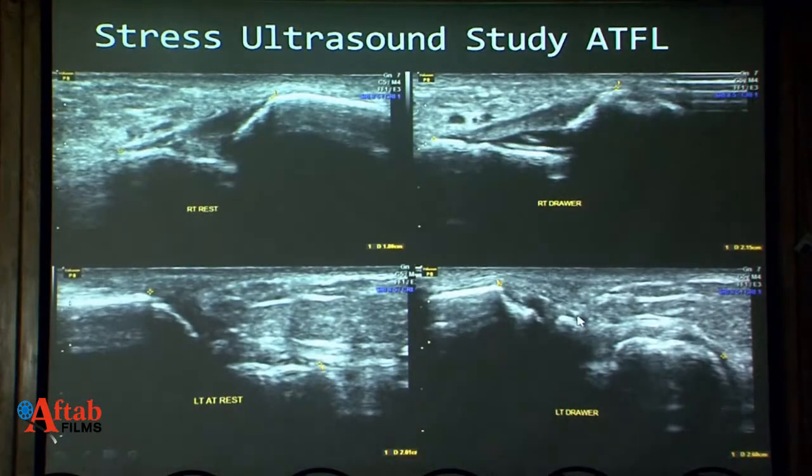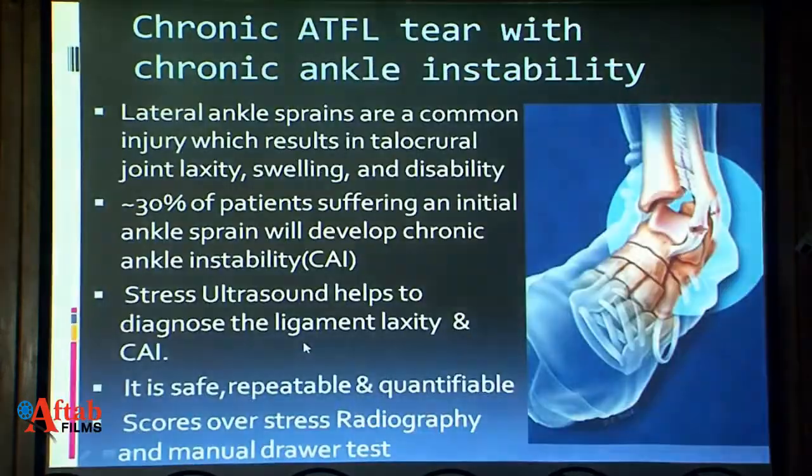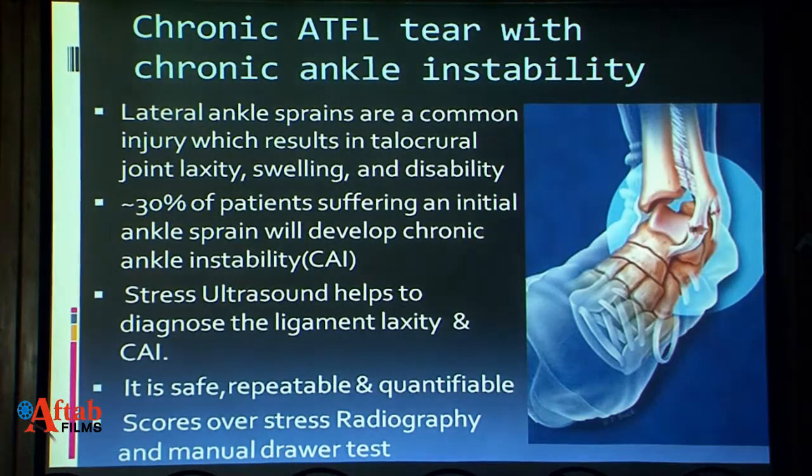We did stress ultrasound for this patient. Stress ultrasound is using specific maneuvers. In this patient, we did plantar flexion and inversion, and we could see that the distance of the ligament is increased. So there's a chronic tear, and the ligament becomes very lax, and this leads to chronic ankle instability. And this is very common because ray tears are common in 30% of the patients with ATFL injuries. So we have to bear this in mind, and we'll get a lot of patients who come for X-rays, and we must take an opportunity to look at the ligament in these situations.